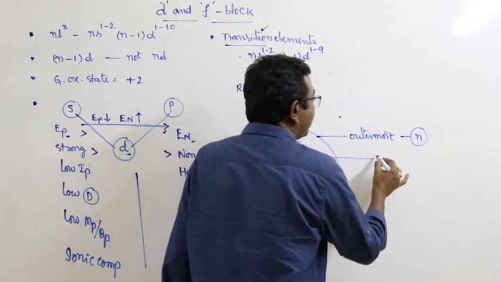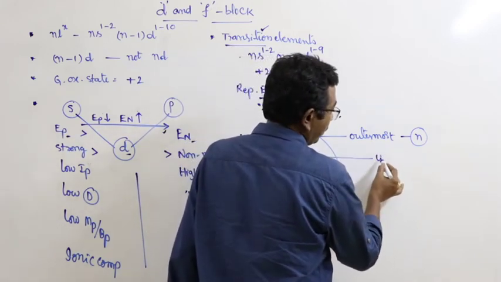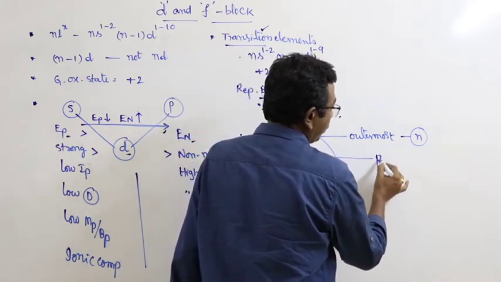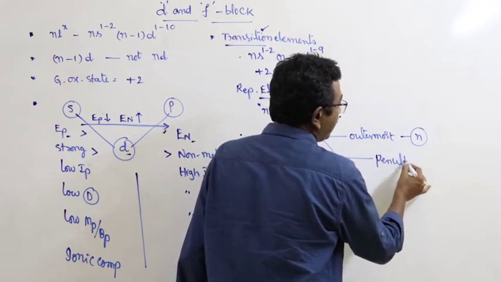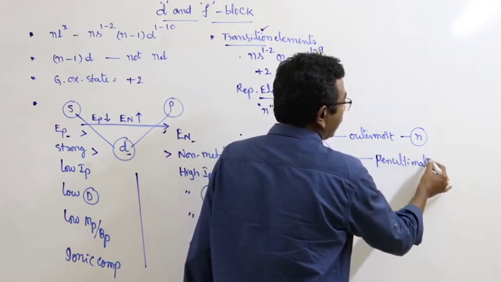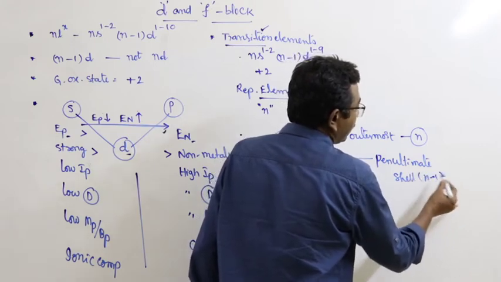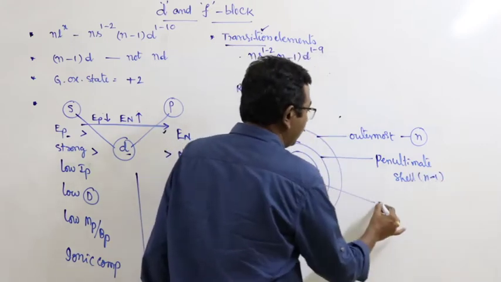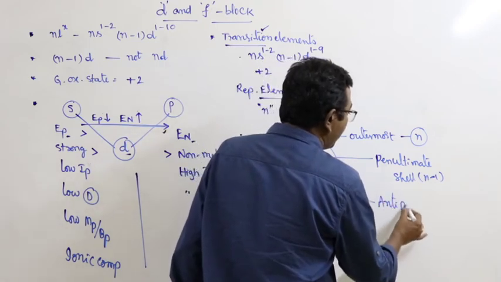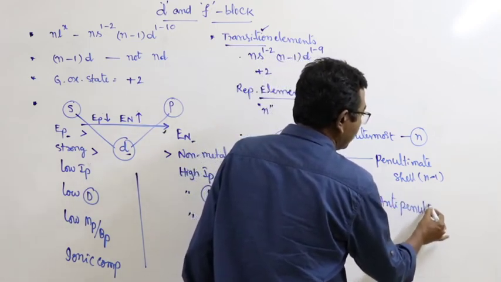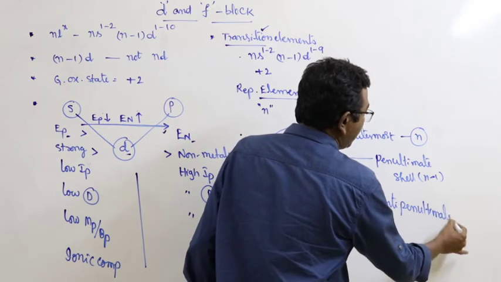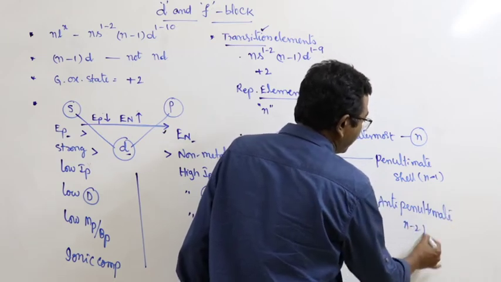And this is the penultimate shell, represented by the letter N-1. This is the anti-penultimate shell. Anti-penultimate shell means N-2.